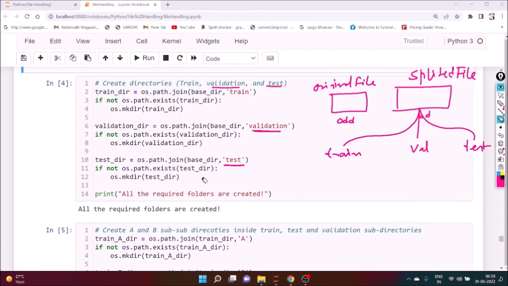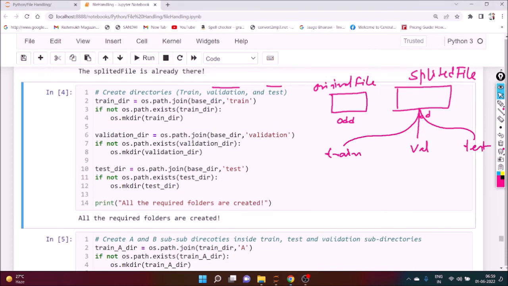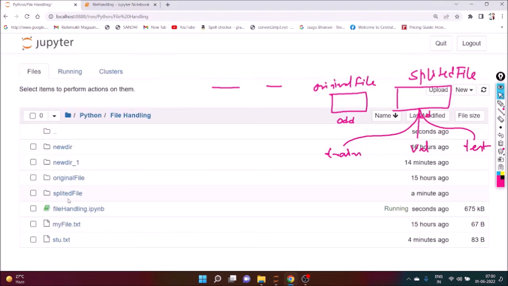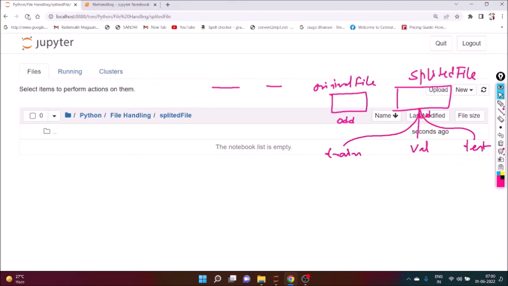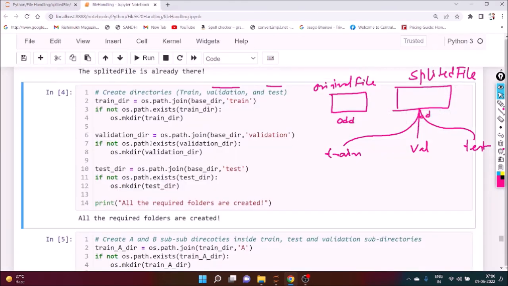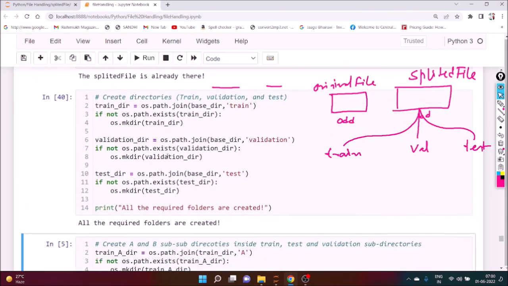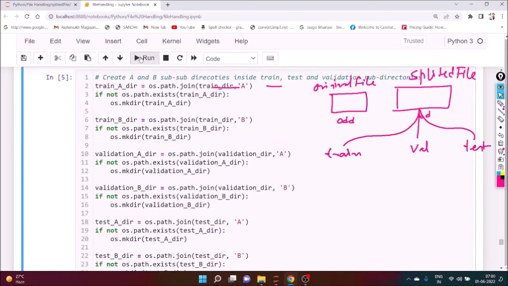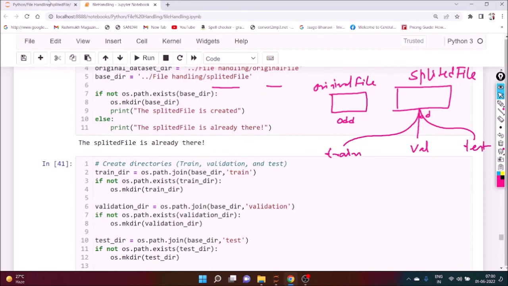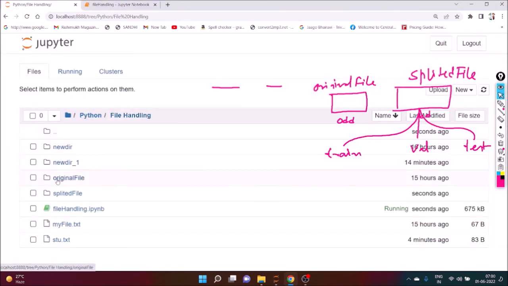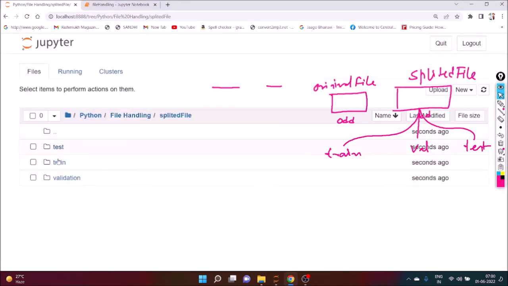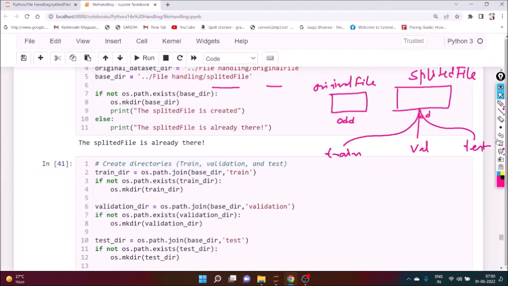So execute this particular part. If you execute it, we can identify all train, test, and validation. So inside splitted file, you can see here. Execute it. Okay, and we can see inside splitted file, test, train, validation, 3 folders are there. Are you getting my point?